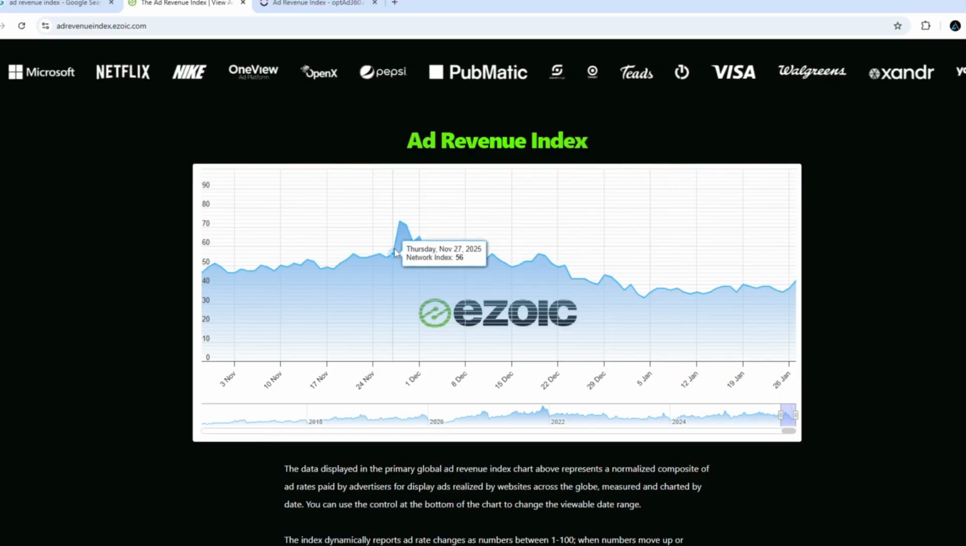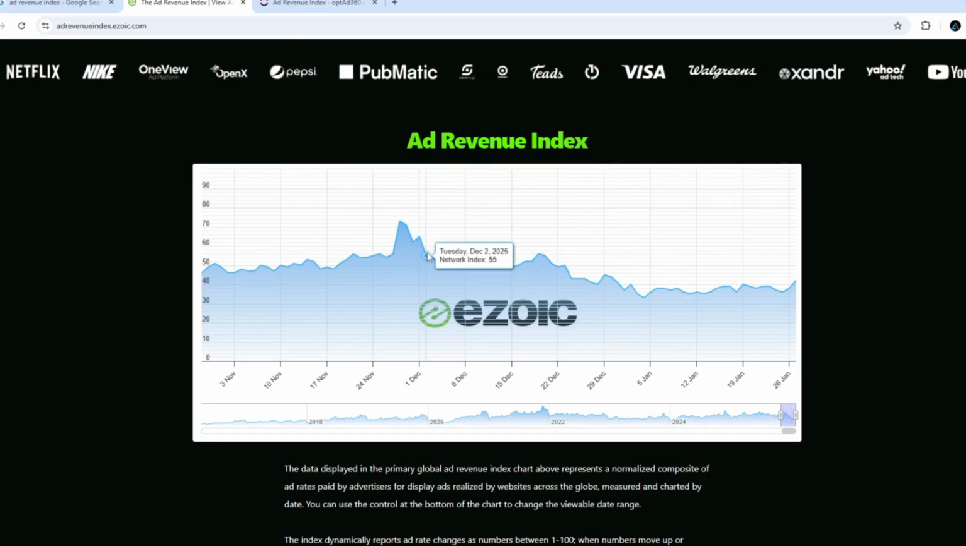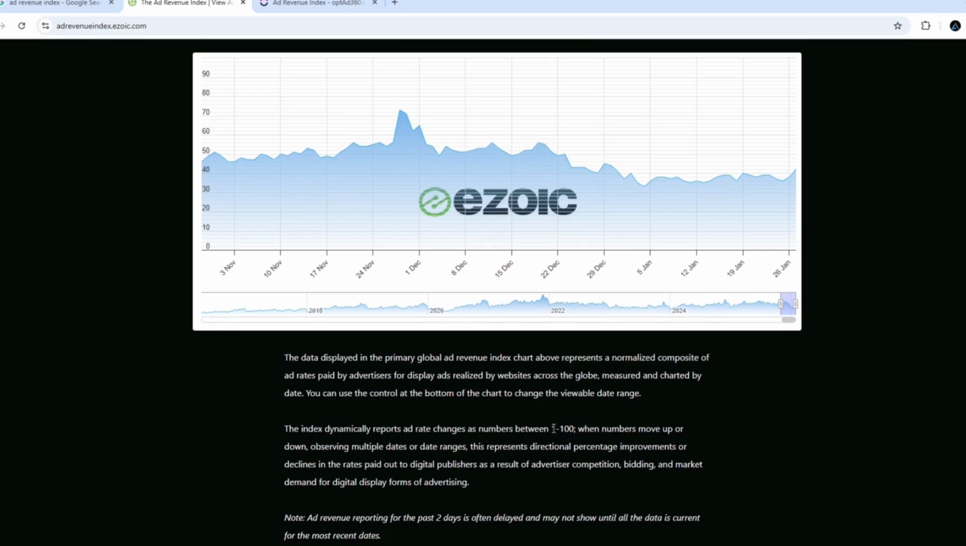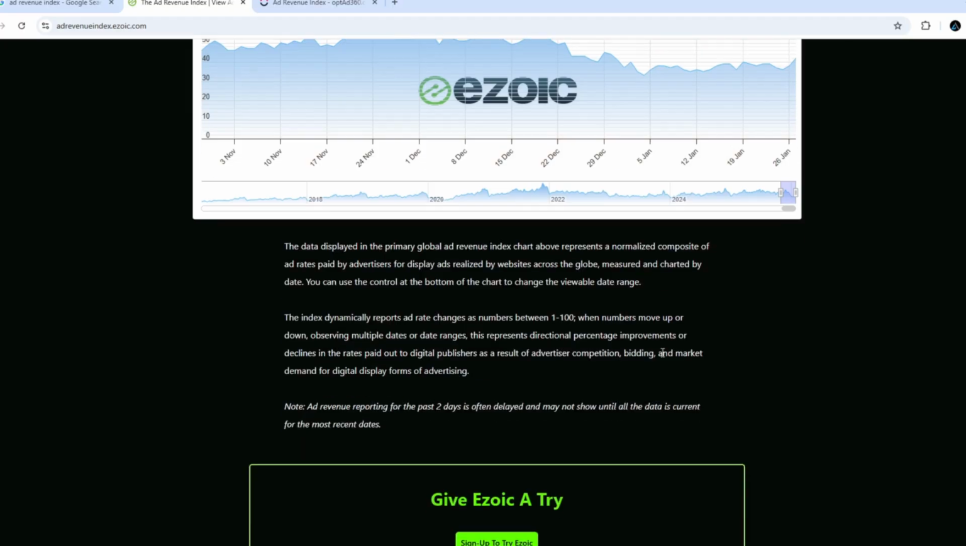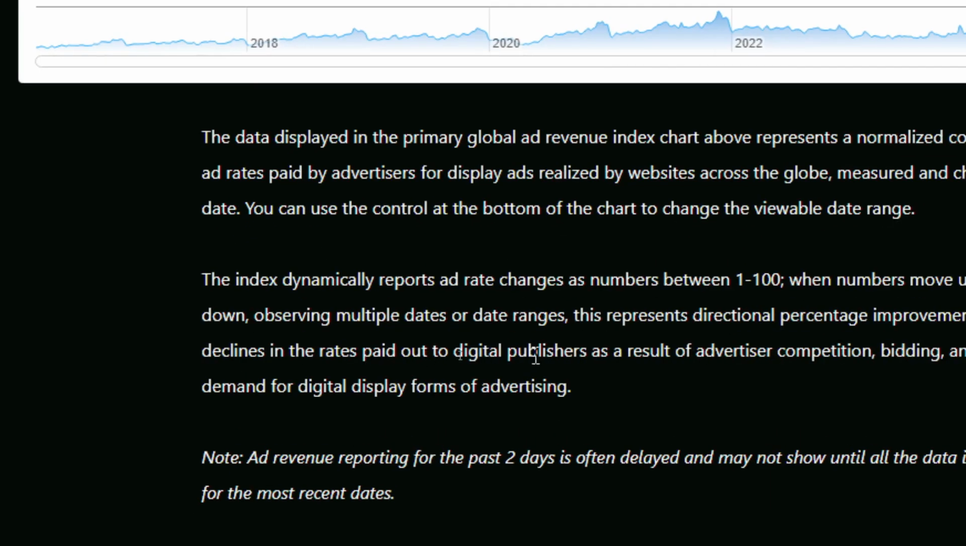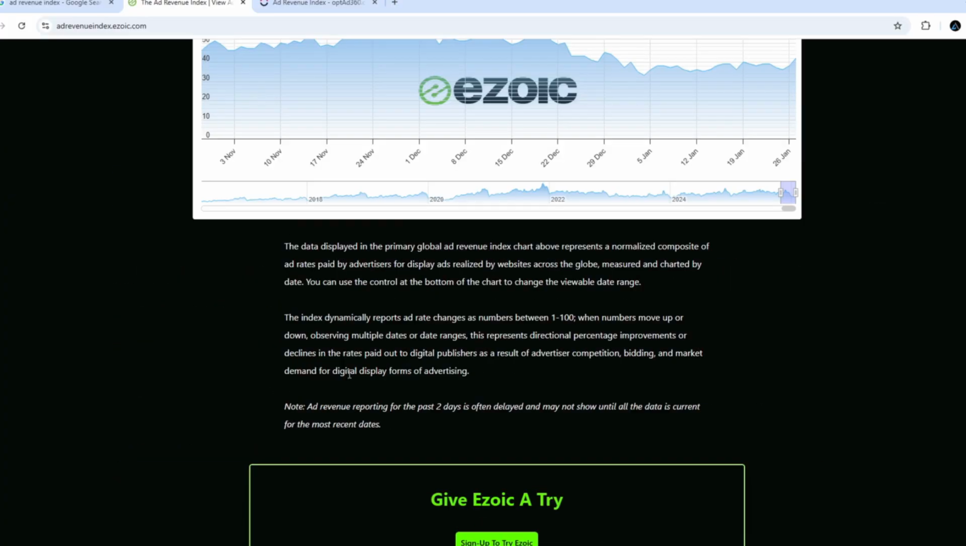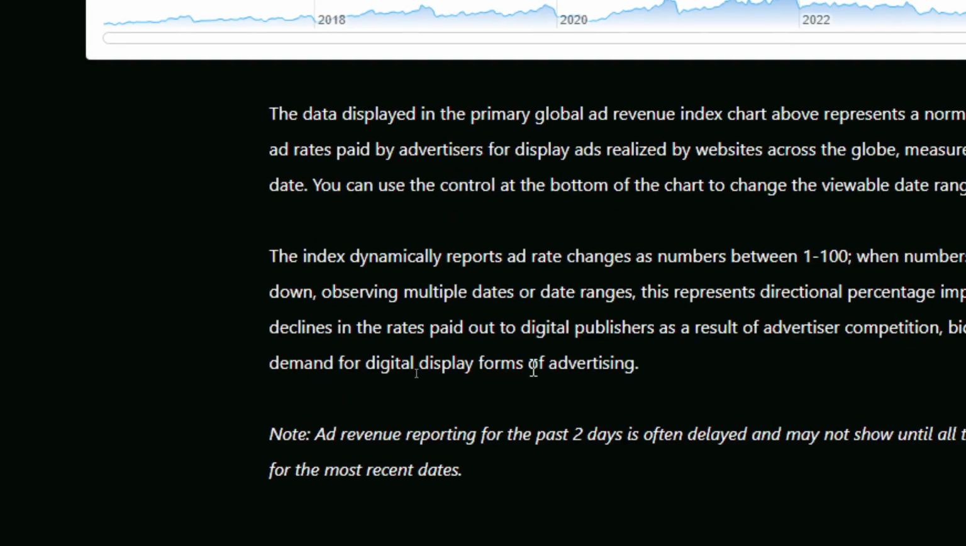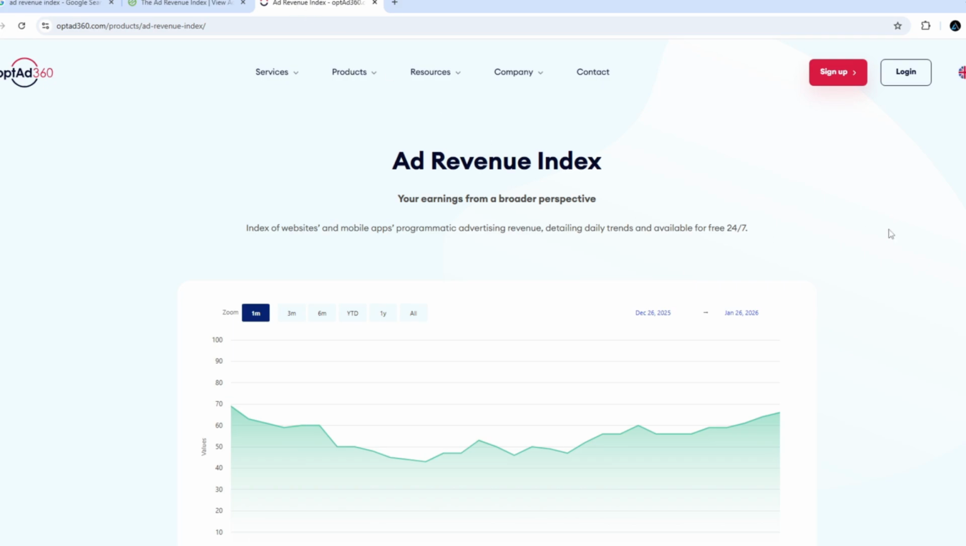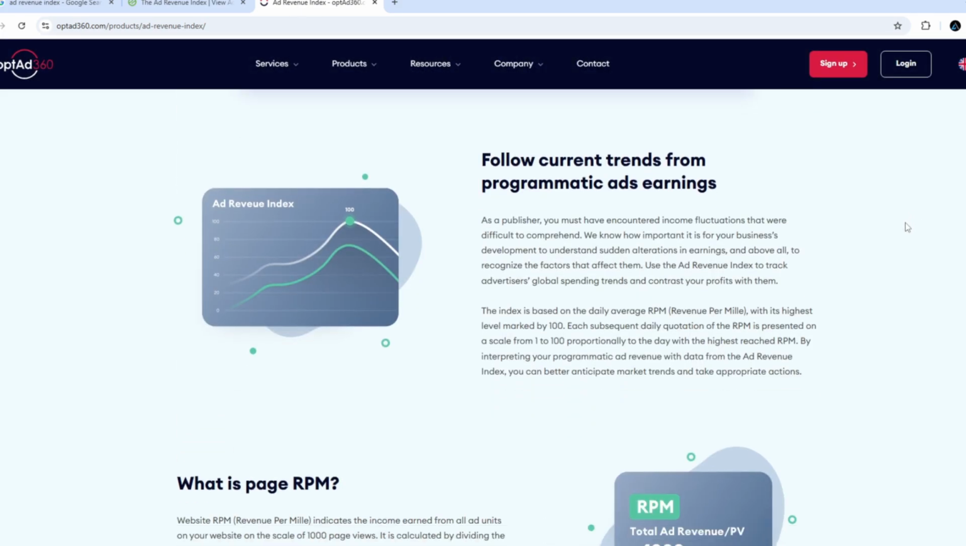You'll realize that going towards December, that's when we had the highest index, and this index runs from 1, which is the lowest, to 100. We are told the index dynamic reports ad rate changes as numbers between 1 to 100. When the numbers move up or down, observing multiple dates or data range, this represents directional percentage improvement or decline in the rates paid out to digital publishers as a result of advertisers' competition, bidding, and market demand for digital display forms of advertising. And this does not only apply for websites, it also applies to platforms such as YouTube.